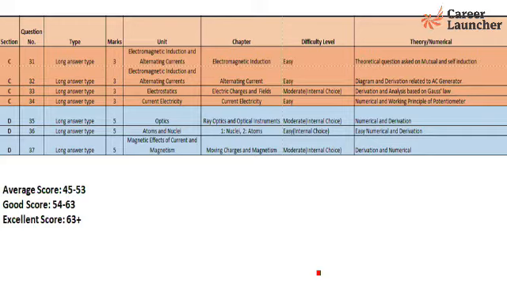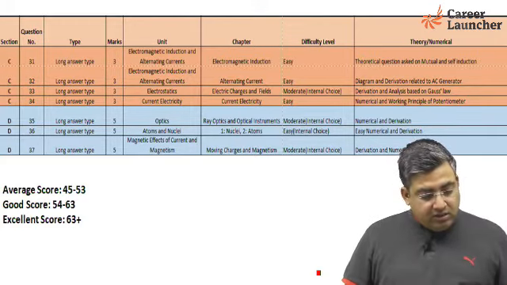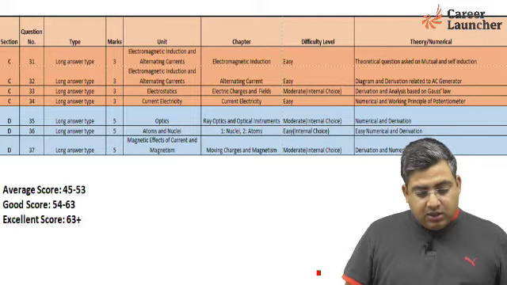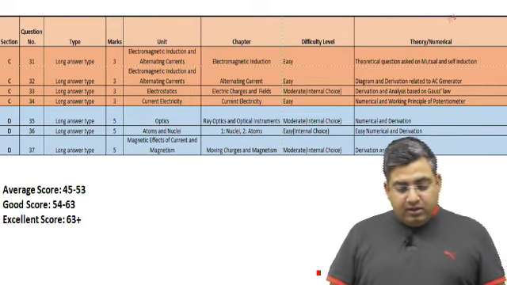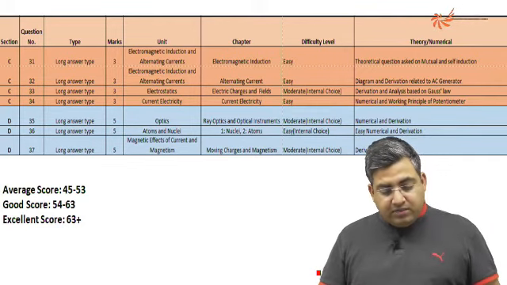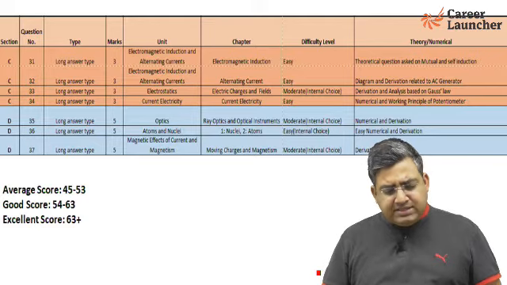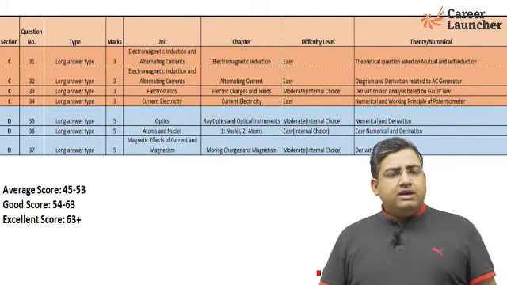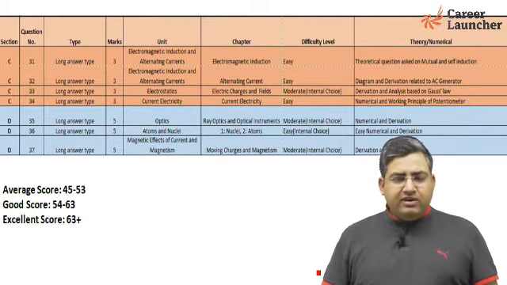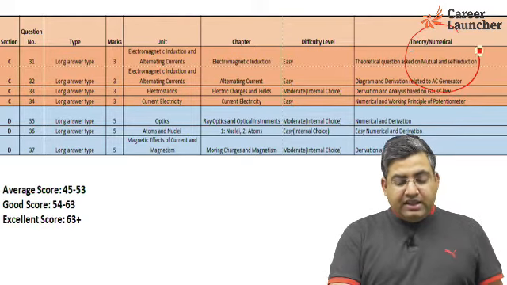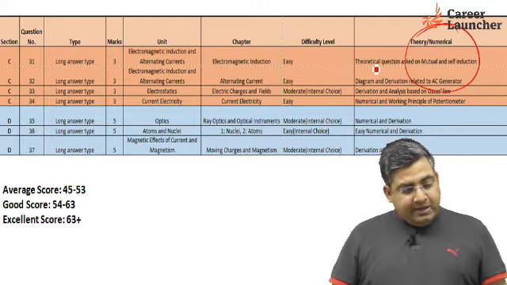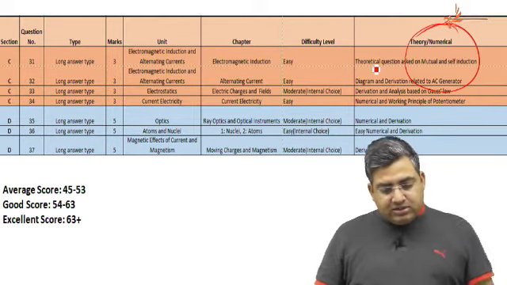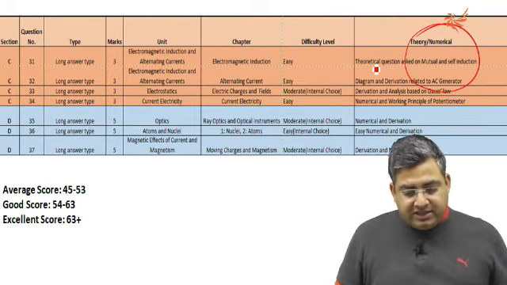So section C, 31 question, long answer type, 3 marks. So question number 31 and 32, these two questions were easy in nature. Question number 31 was based on mutual and self induction. So we had taken a session on Saturday in which we clearly told you that there will be a question based on mutual and self induction. Okay, then question number 32, it was an easy question based on AC generator.